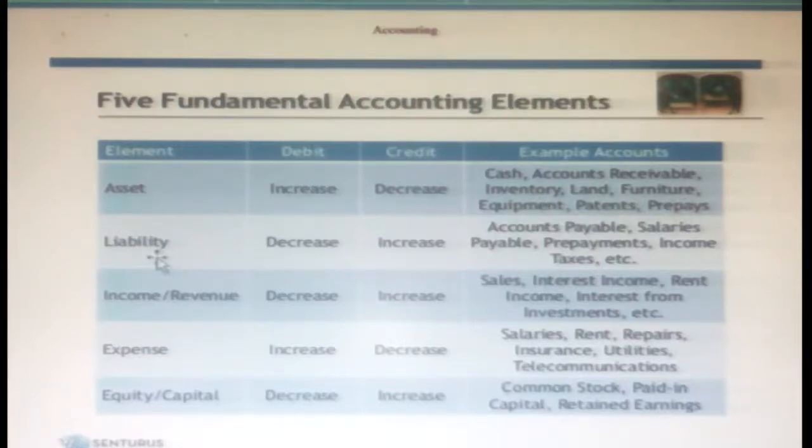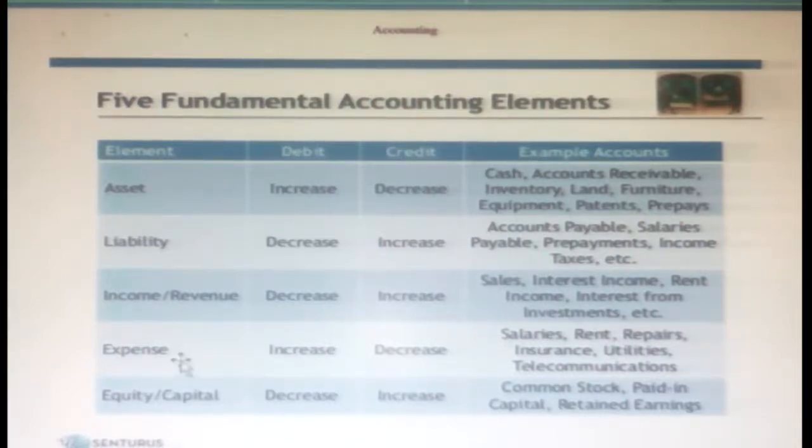What is liability? That is the second element. Liability means debit means decrease, the opposite; credit means increase. Examples of liability: accounts payable, creditors, salaries payable, when you want to pay the salary, then income tax payable, like that. The third one is income or revenue. Again here, debit is decrease, credit is increase. Examples of the third element: sales, interest income, rent income, interest from investment.